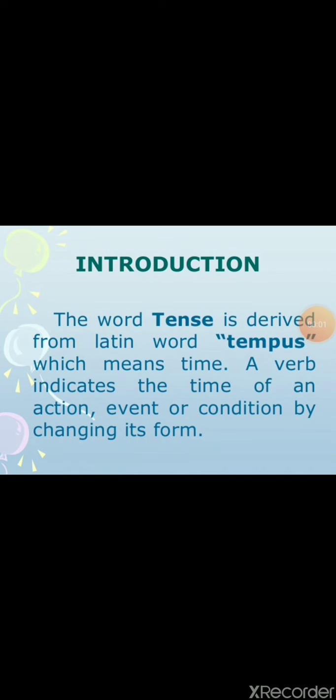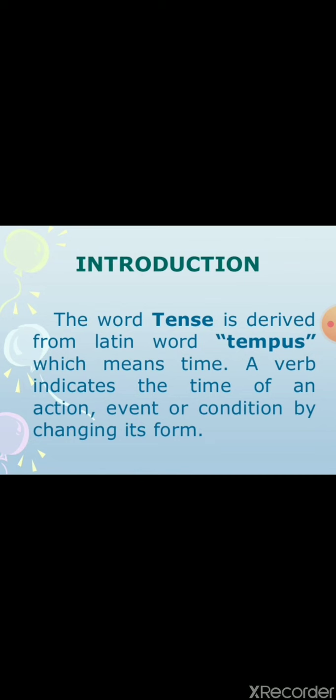Yes, very important introduction. The word tense is derived from the Latin word tempus, which means time. A verb indicates the time of an action, event or condition by changing its form. That is why the name tense has been given to this concept. So today you understood why we say it tense. What is the reason behind it? Because in English we are using Latin or Greek.